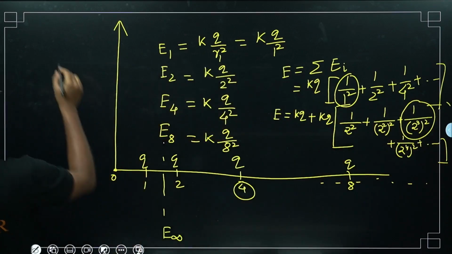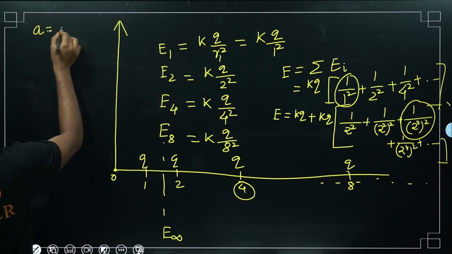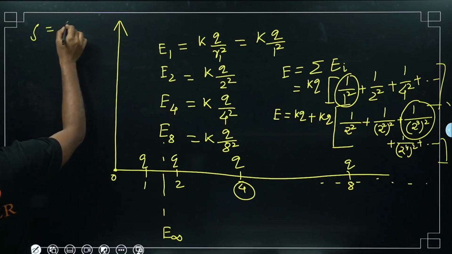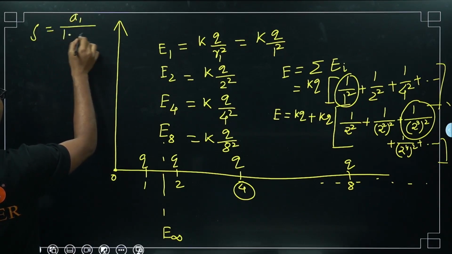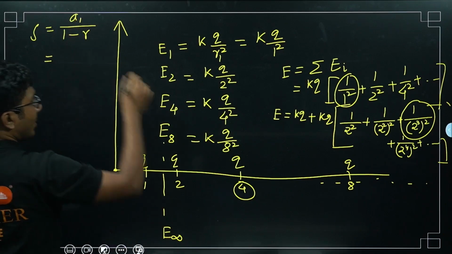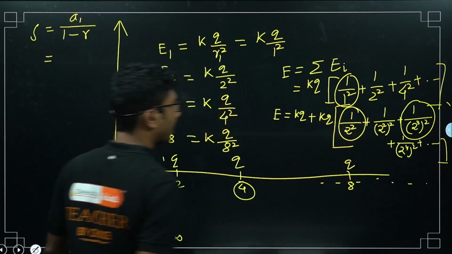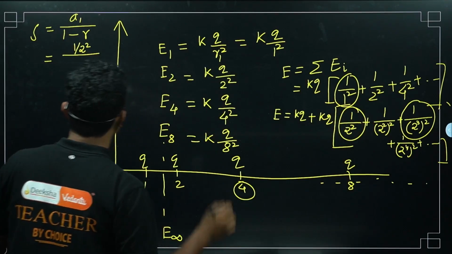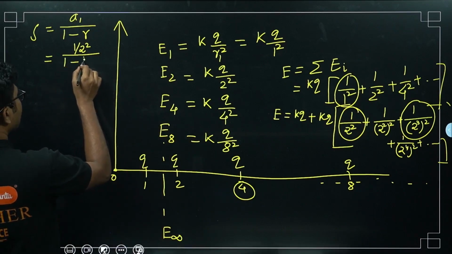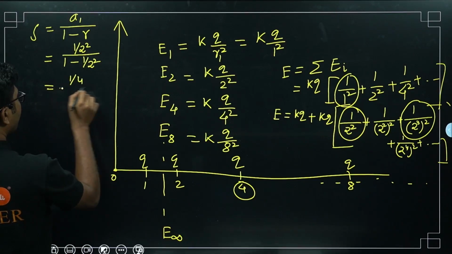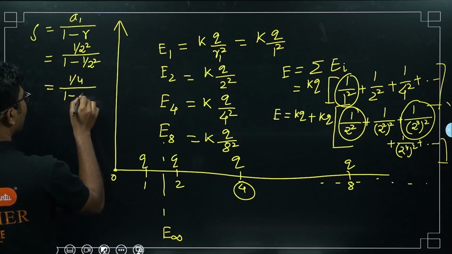We know that for a GP series, the sum of all the numbers, S infinity, is given by A1 divided by 1 minus the common ratio. So here A1 is 1 by 2 square, and the common ratio is also 1 by 2 square. So 1 by 4 divided by 1 minus 1 by 4.